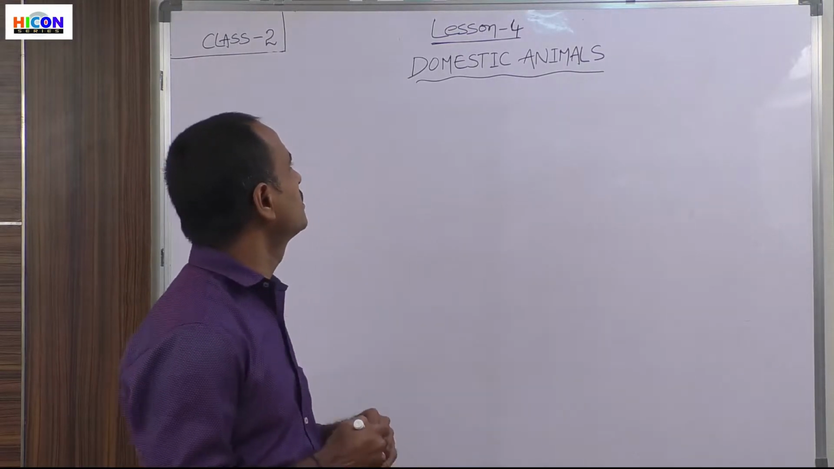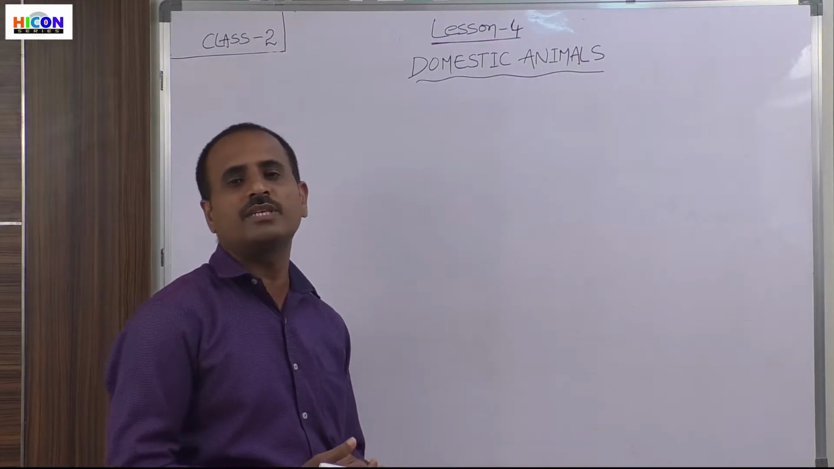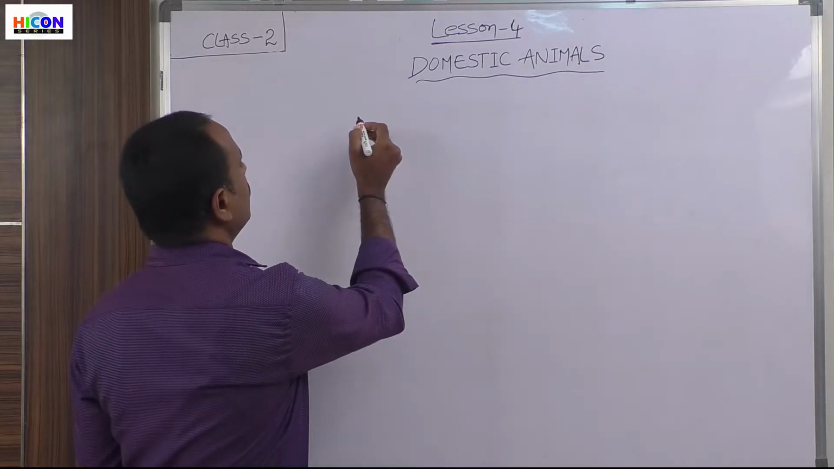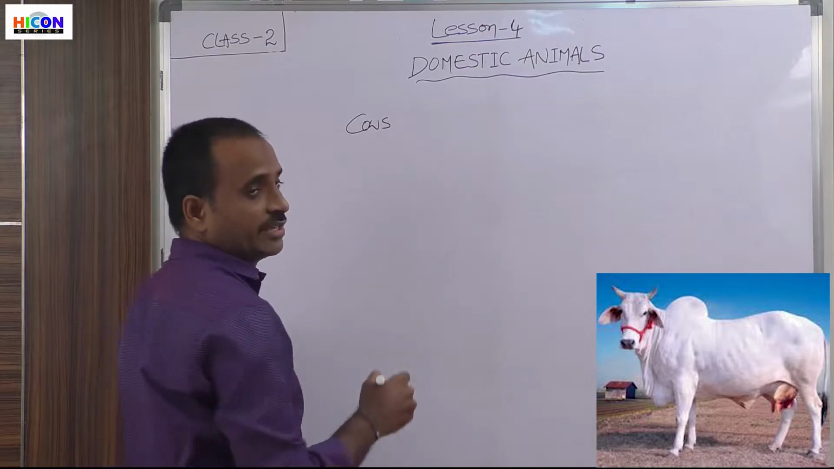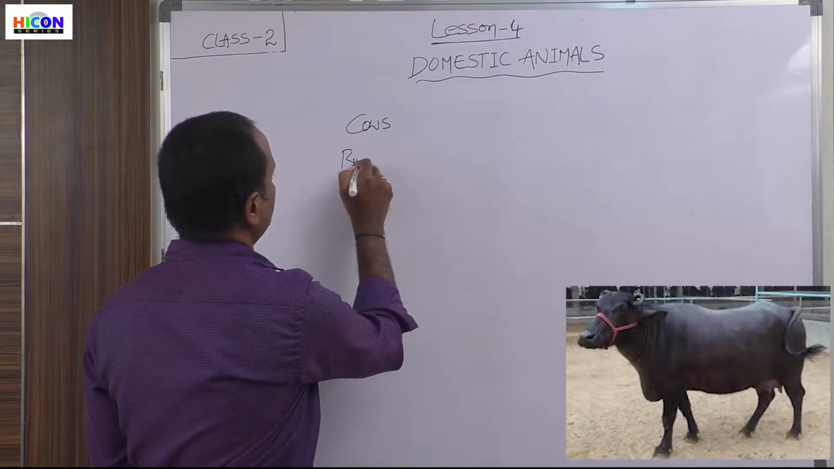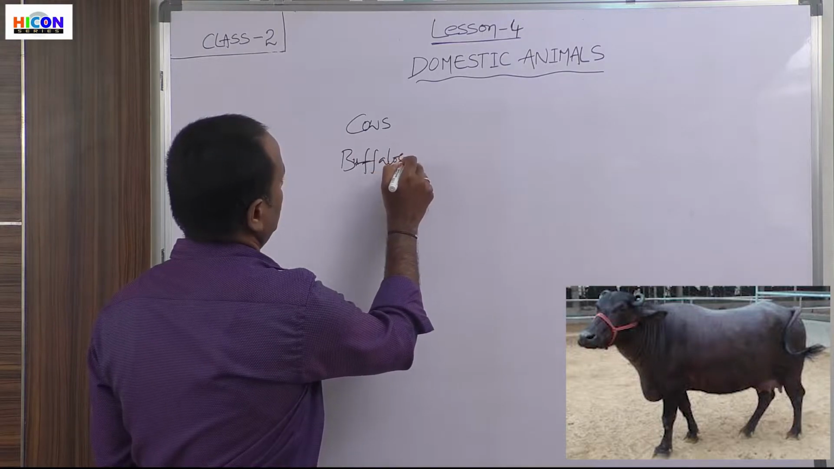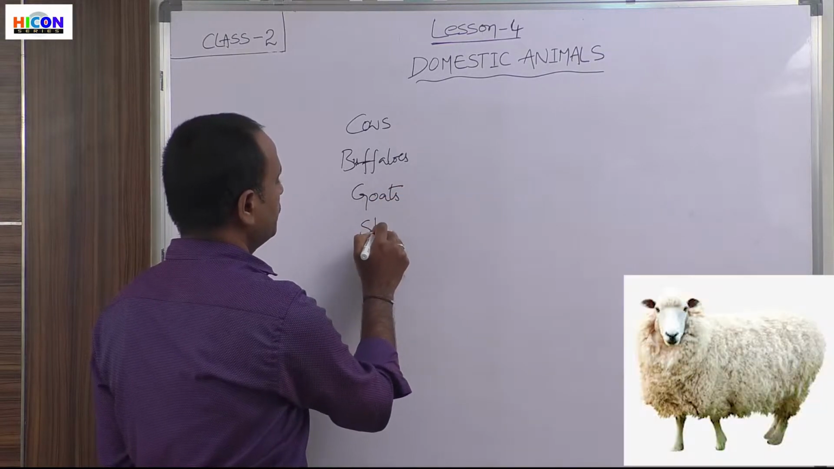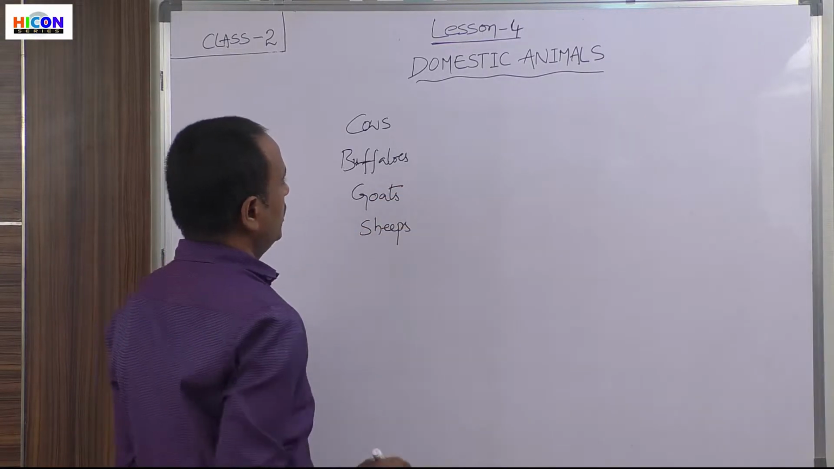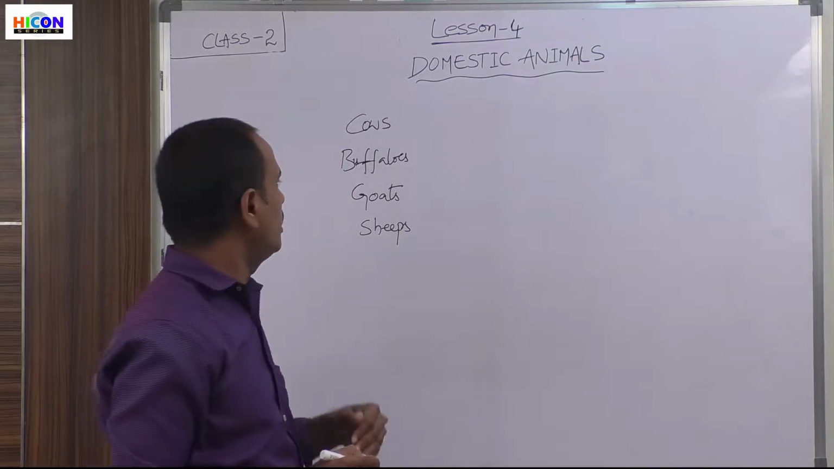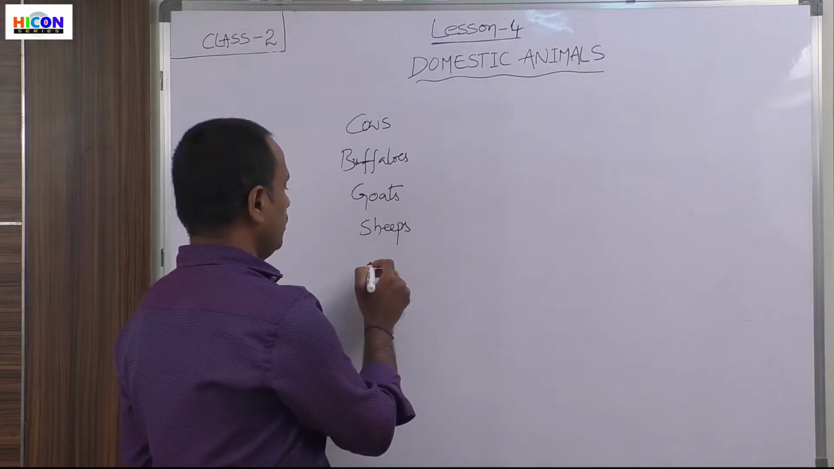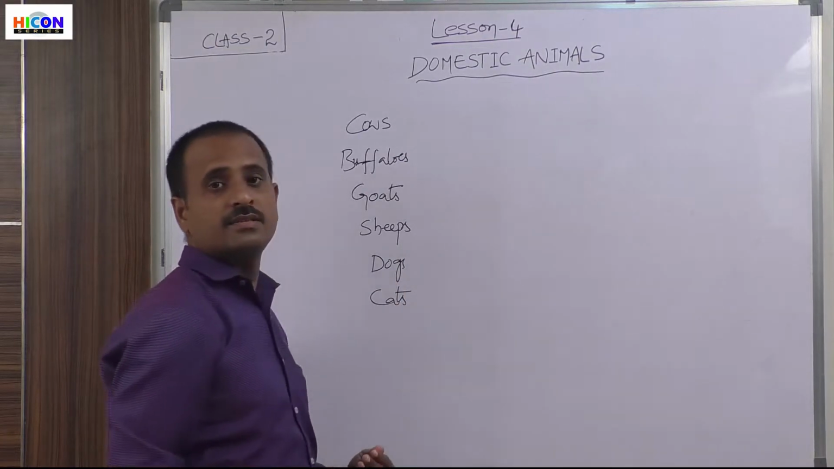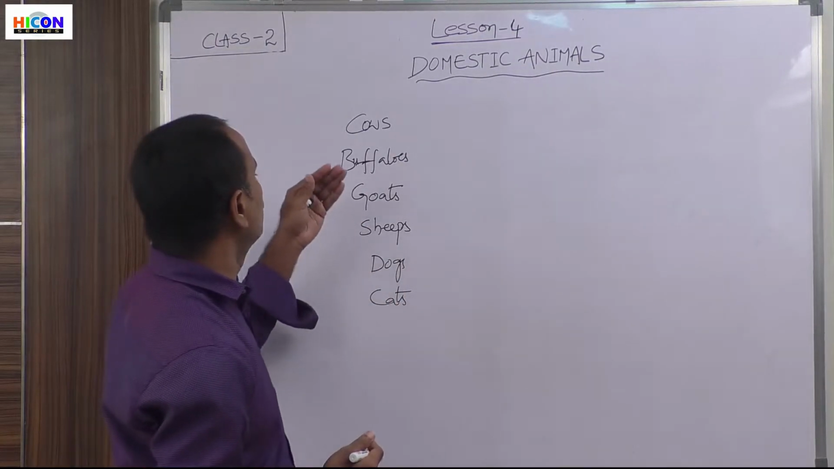So what are the domestic animals? Could you give examples? If you take examples of domestic animals, they are cows, buffaloes, goats, and sheep. So children, these are the domestic animals. Not only these, there are also dogs, cats, horses, and donkeys. All these are domestic animals.